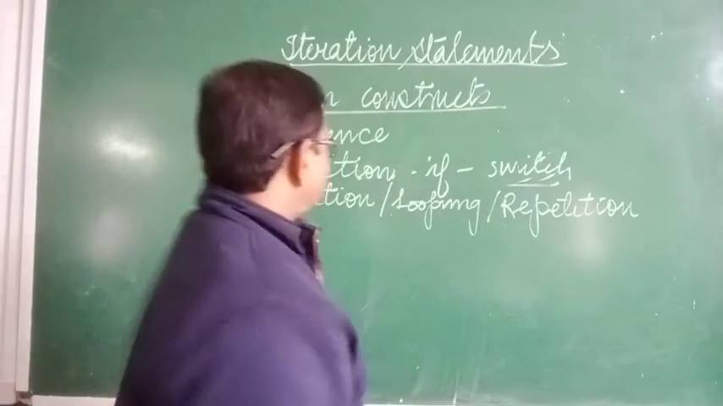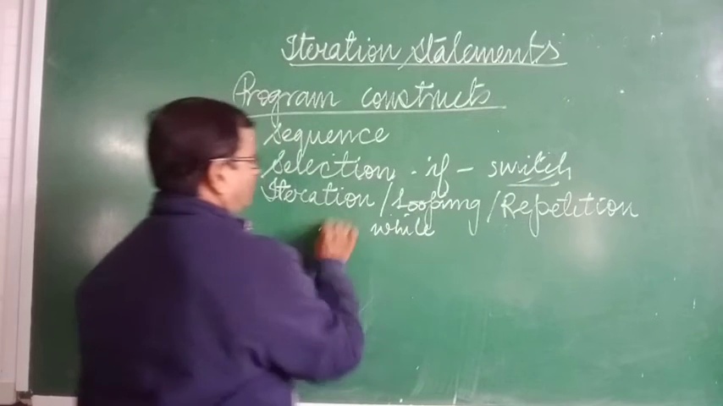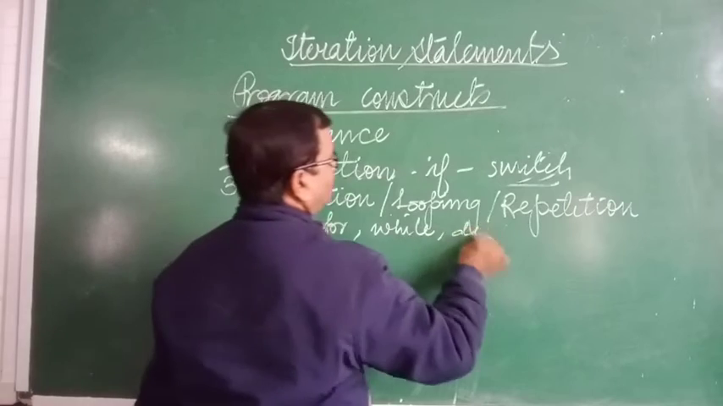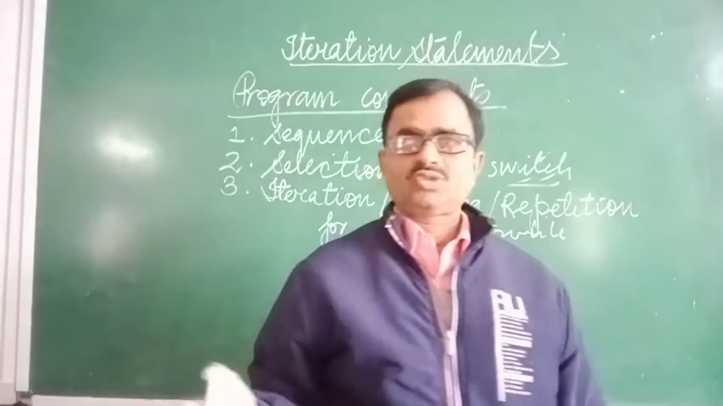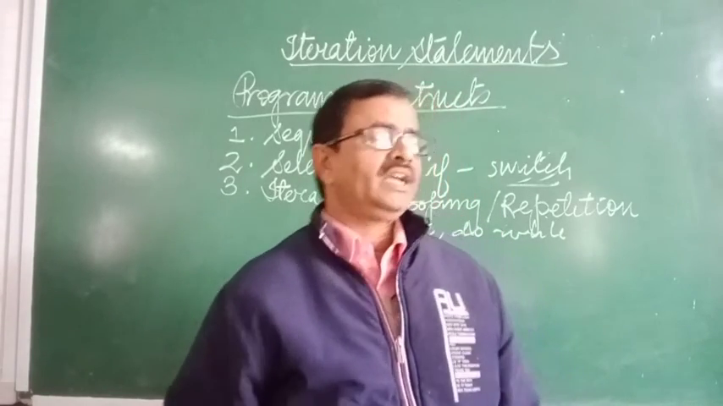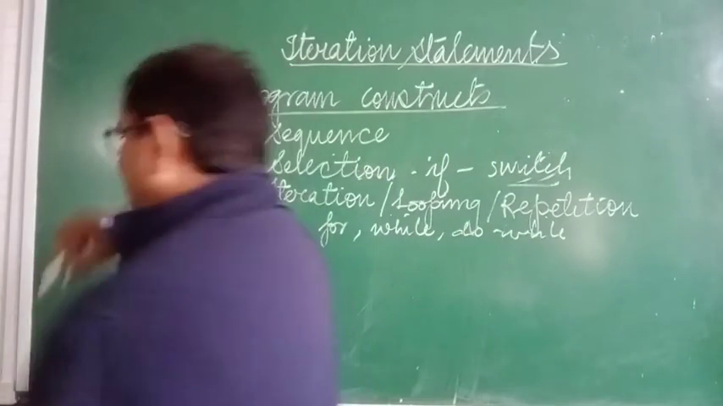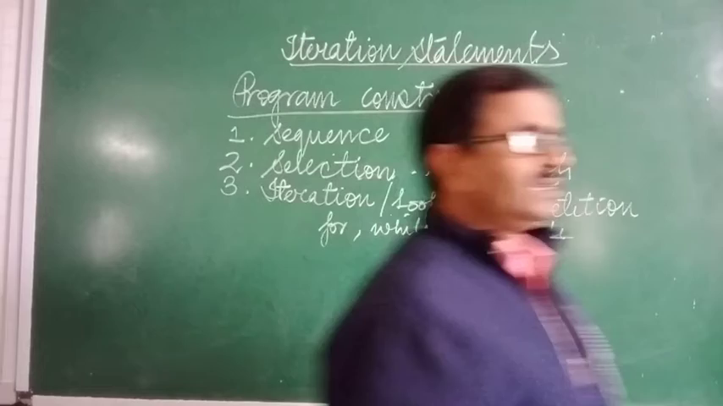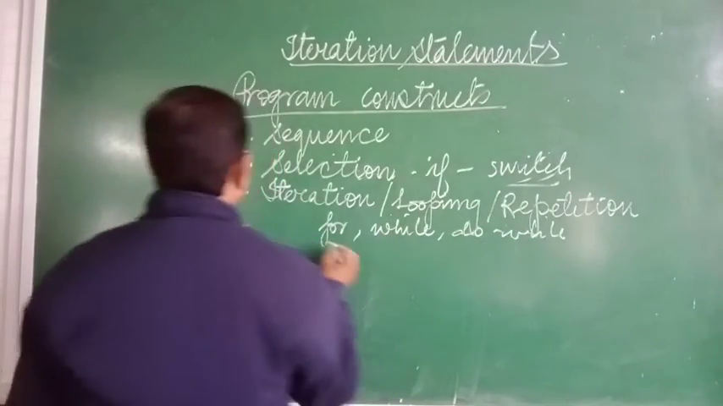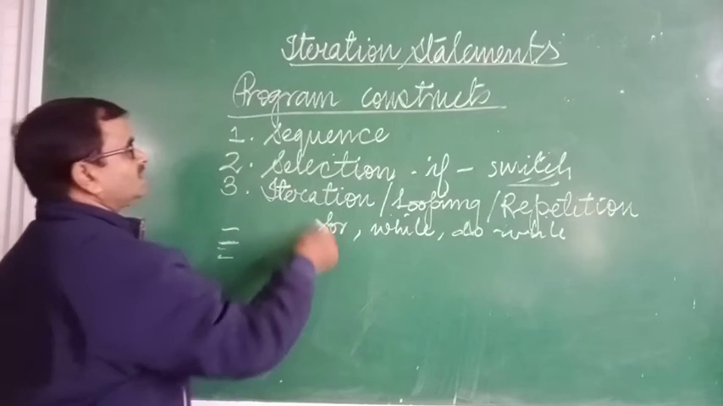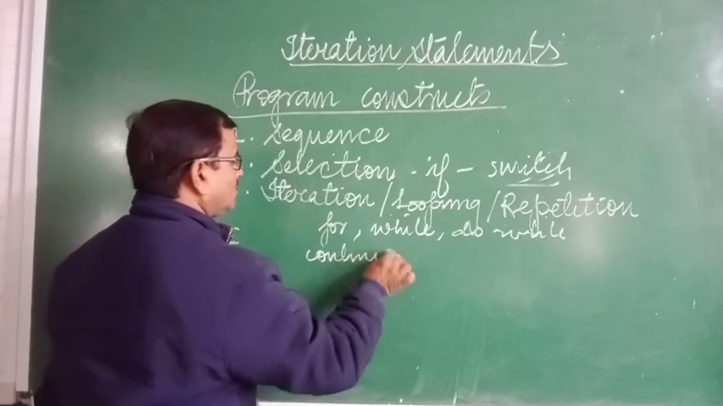In this type of programming we are using the statements while, for, and do while. These statements are used to create programs of the iteration type. Sometimes some miscellaneous statements are there, which are not a type, but they come in the iteration type, that is continue and break.